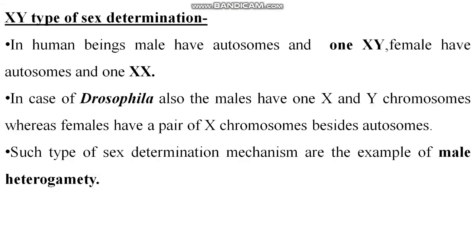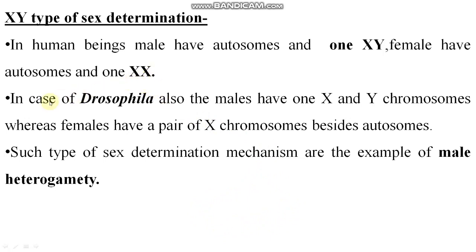Now we come to XY type of sex determination. In human beings, males have autosomes and one XY sex chromosome pair, while females have autosomes and one XX pair. That is the sex chromosome, right? It is responsible for the gender of the organism.